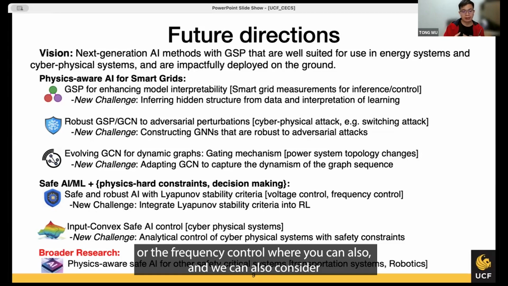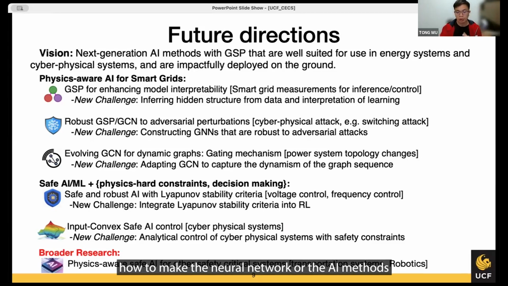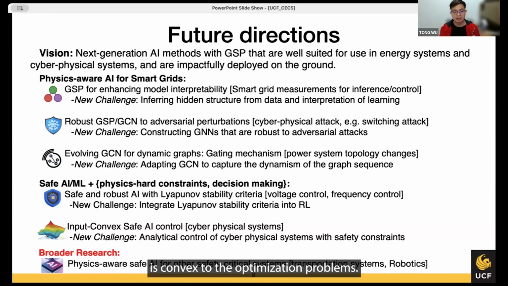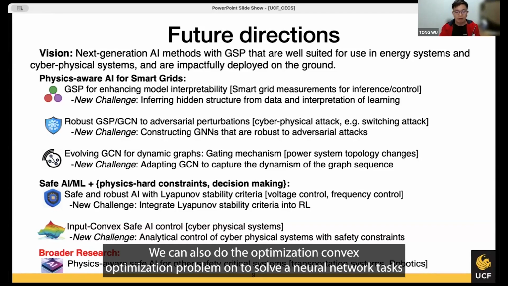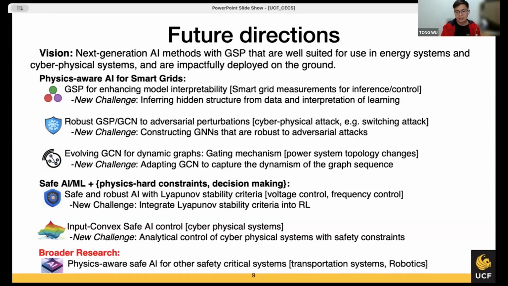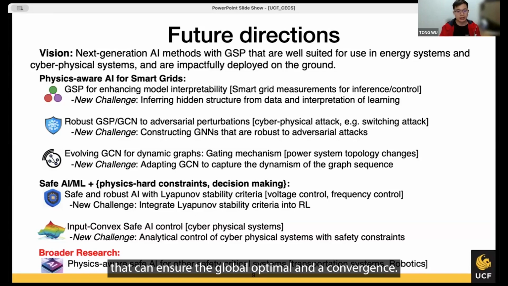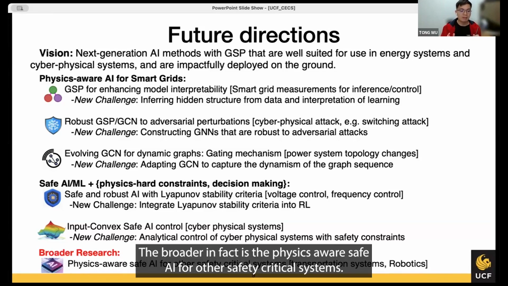We can also consider how to make the neural network or AI methods convex with respect to optimization problems. Most of the time we use neural networks to solve optimization problems. We can also use convex optimization to solve neural network tasks, which can ensure global optimality and convergence. The broader effect is physics-aware AI for other safety-critical systems.